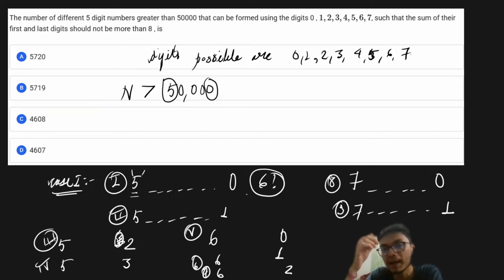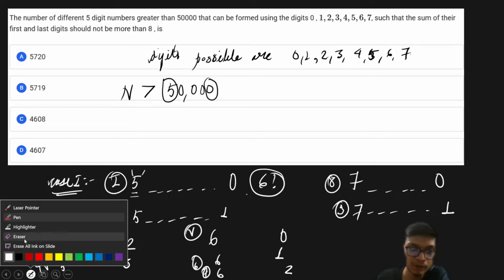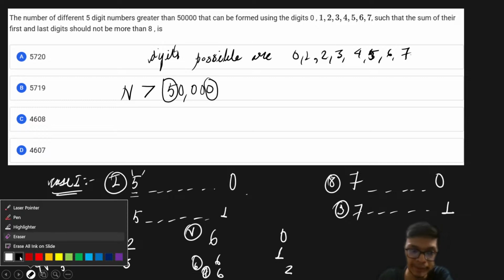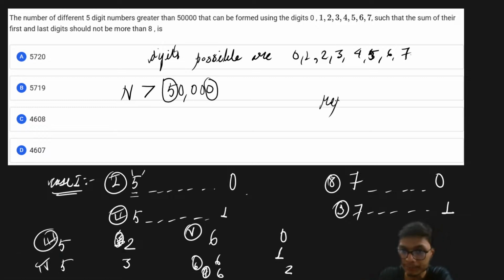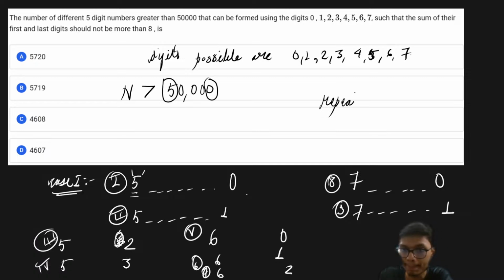But the interesting part is that nowhere is it mentioned that a letter cannot be repeated. So 6 factorial will only occur when the letters are not repeated. But there is no mention that the letter cannot be repeated, right? So repetition is allowed.